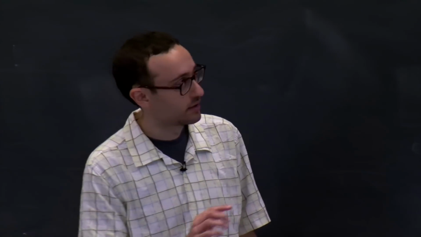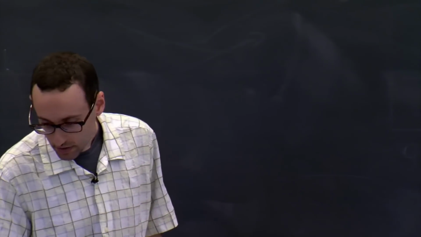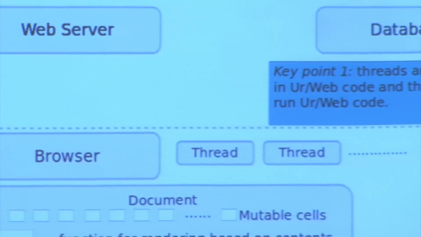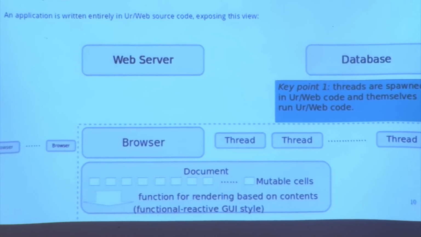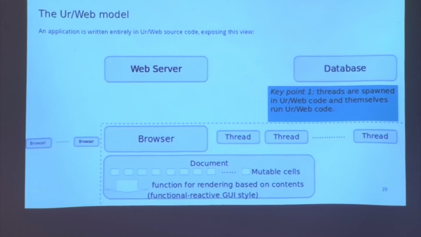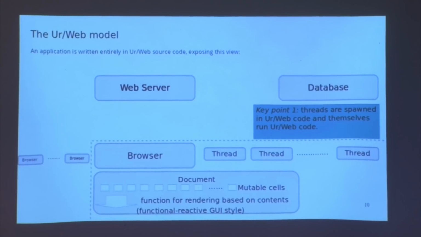All right, and on each client, there can be many different threads running at once. These threads are spawned in Ur Web code and themselves run Ur Web code, but the compiler needs to translate them into JavaScript to get the browser to run them. So that's one of the services the compiler provides. That's one important point about the threads.